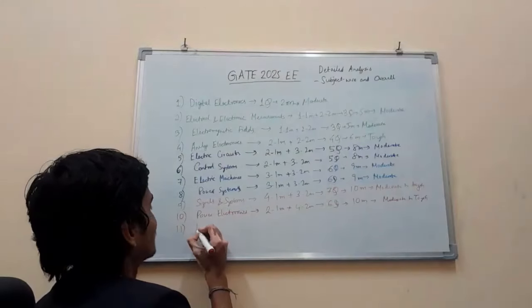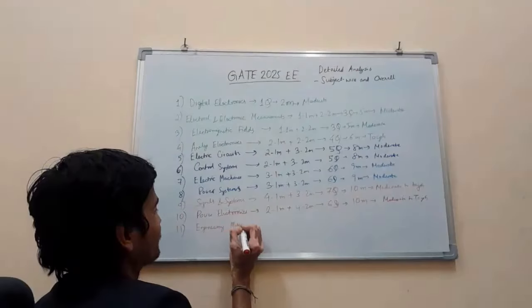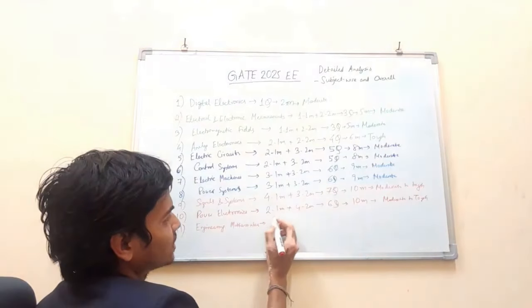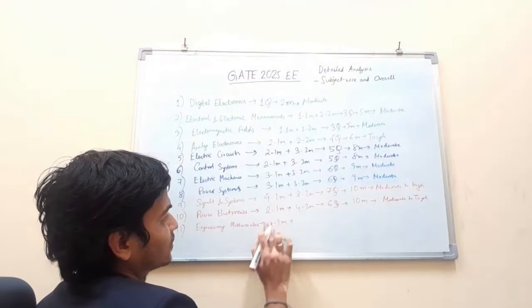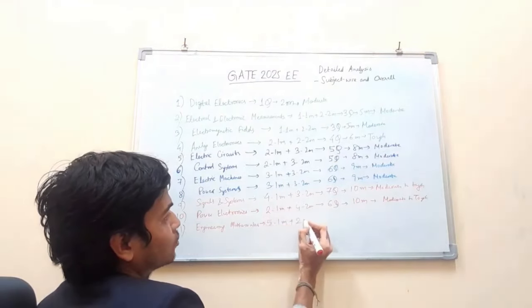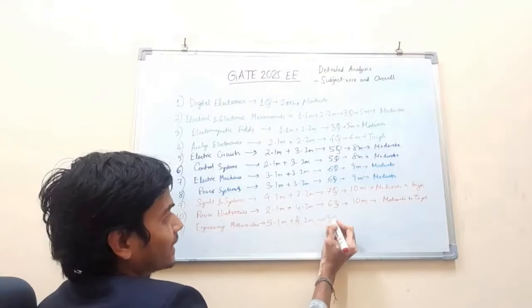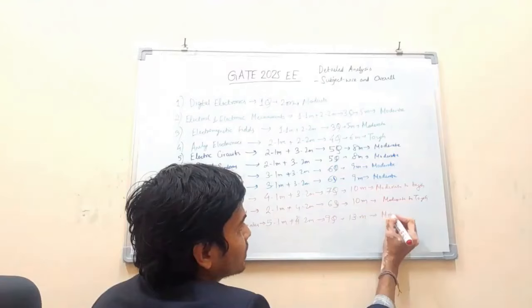Now the last 2 subjects left are engineering mathematics. Engineering mathematics, as usual, the pattern is fixed: 5 1-mark and 4 2-mark questions. So 9 questions of 13 marks. This was also moderate to tough.